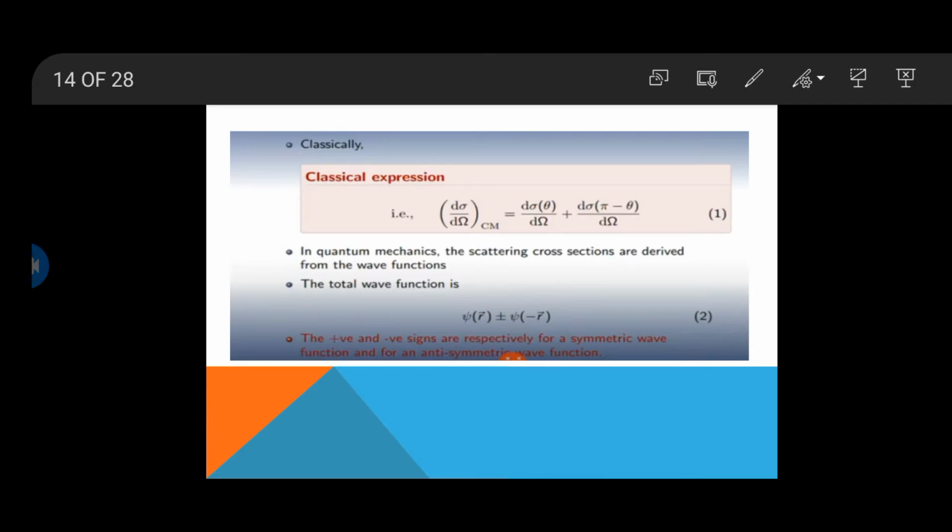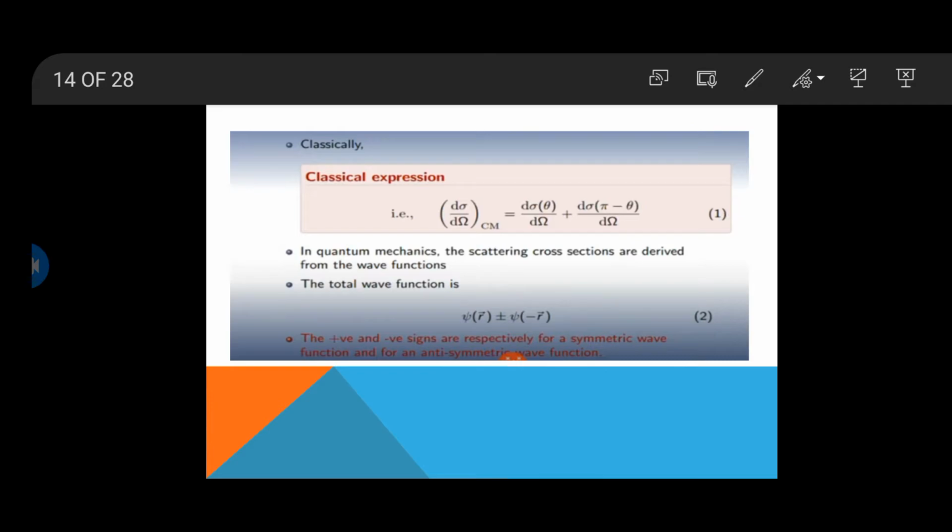We have discussed these wave functions in our previous slide, where we discussed what scattering is, how the scattering changes, and what the wave functions are for spatial coordinates and spin. Our wave function may be symmetric or antisymmetric. The total wave function for the whole scattering phenomenon can be represented as psi of r plus or minus psi of minus r. Here the positive sign and negative sign are respectively for a symmetric wave function and for an antisymmetric wave function.